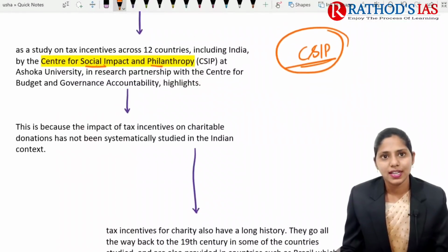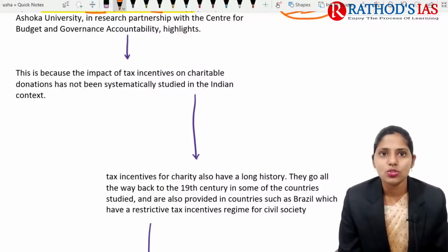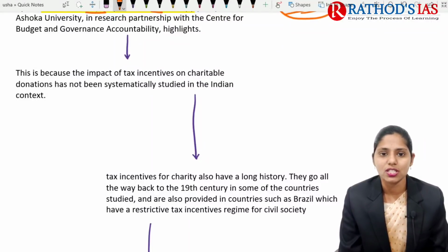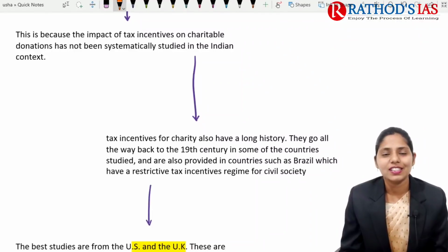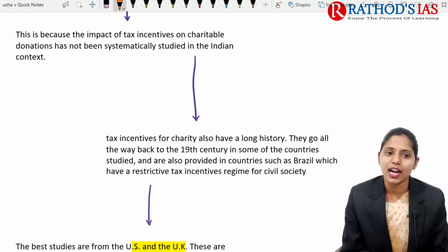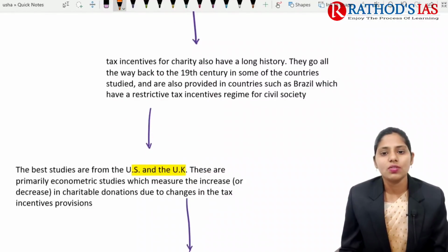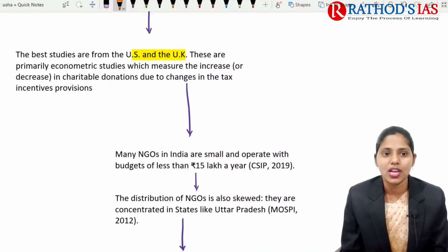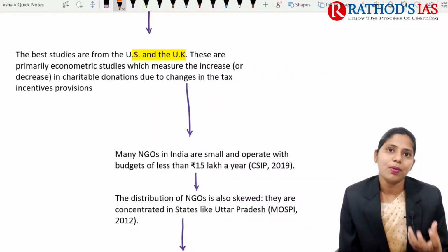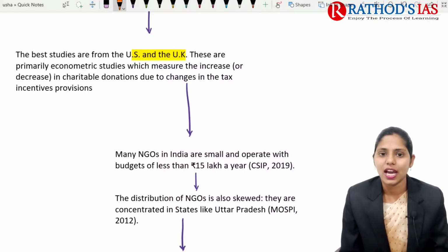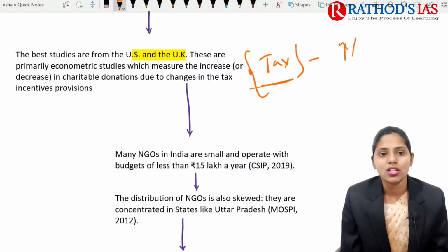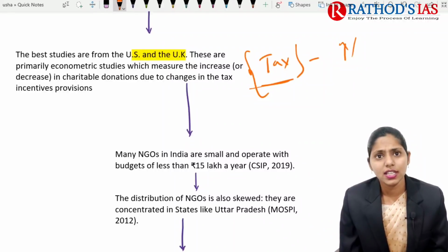Here this study says that whenever tax incentives are given by the government, there will be a significant impact seen on charitable donations. But if you're talking about the Indian context, there is still no proper study done regarding this. This is one important thing that was said. And if you're talking about studies conducted in the UK as well as the US, the important final report says that whenever there are some tax incentive provisions coming up, there will be an increase or sometimes a decrease seen in these charitable donations. It is mainly based on these tax incentives.